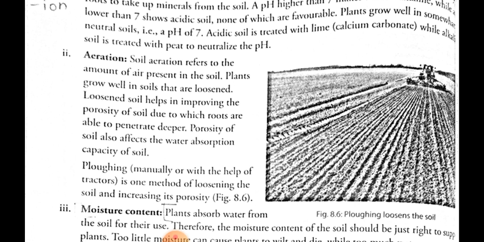Porous soil also improves the water absorption capacity of the soil, thus making the soil fertile. So to increase aeration, the farmer ploughs the field for loosening the soil and increasing its porosity.